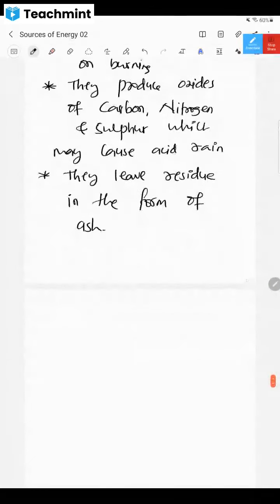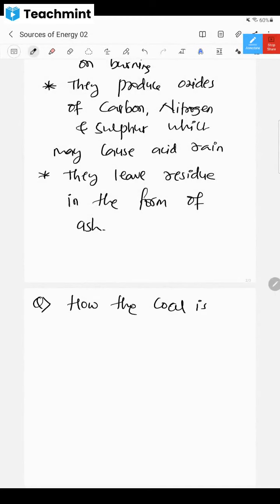Now, especially this wood, they may ask you how the coal is formed. Naturally, it is getting formed, but how is the coal formed artificially? How to form it? Tell me now.